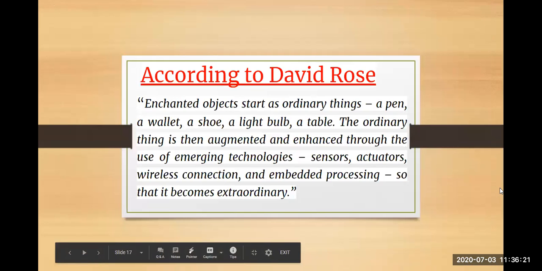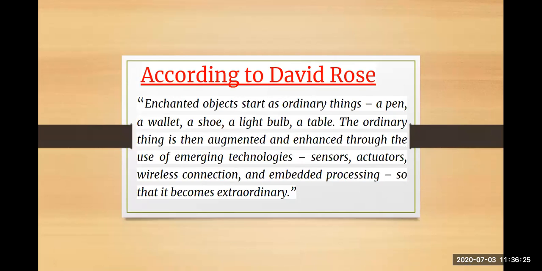So his definition is what? Enchanted objects start as ordinary things. It can be a pen, a wallet, a shoe, a light bulb or a table. So ordinary things, when augmented and enhanced through emerging technologies like sensors, actuators, wireless connection and enabled processing, become extraordinary. So according to his definition, every object when connected with the internet becomes extraordinary.